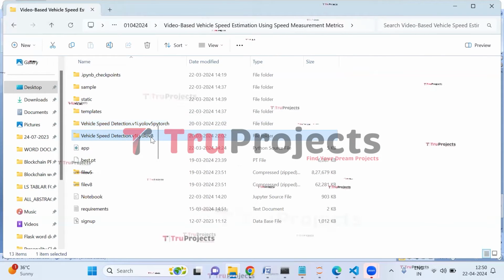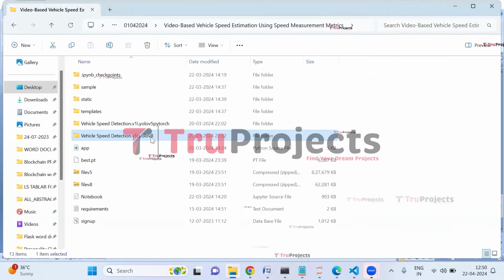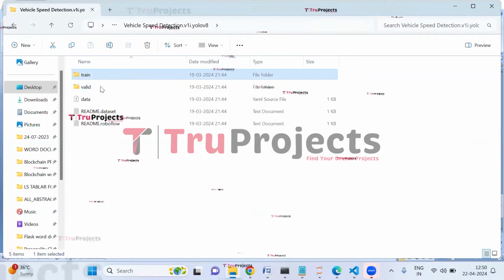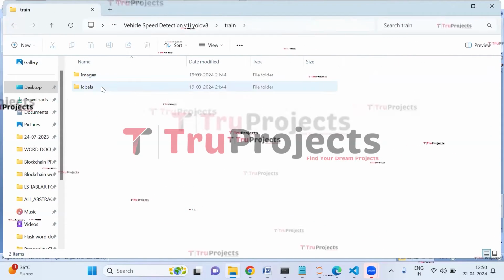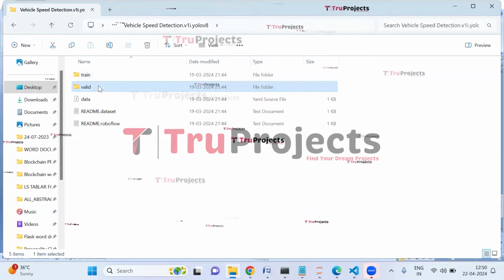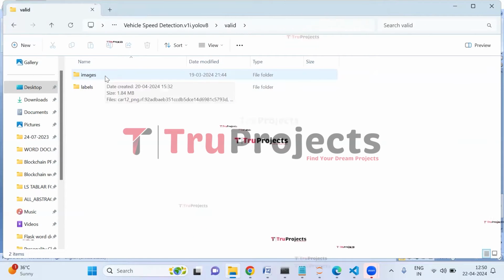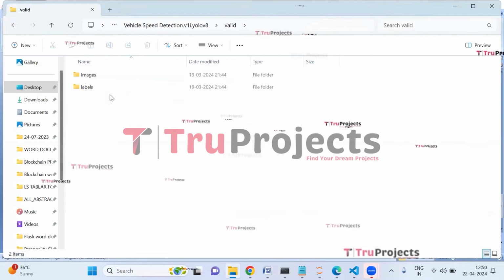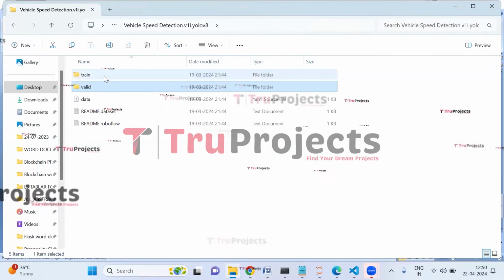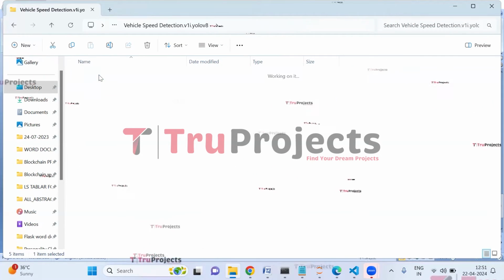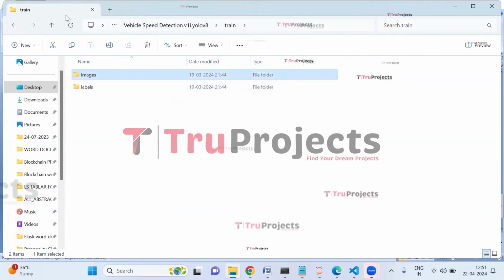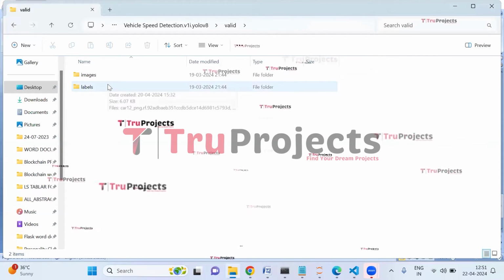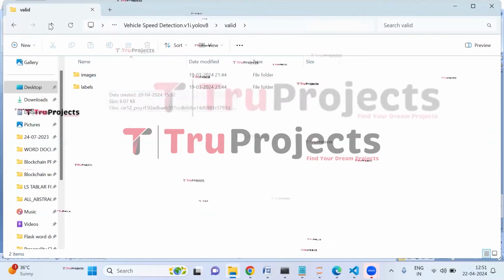And here, this is the vehicle speed detection YOLO V8 dataset. So again, this dataset is split into training and validation. So in both training and validation, we have the images folder as well as the labels folder. And in the images folder, we have the images of the vehicles for which we will detect the vehicle speed. And in the labels folder, we have the labels for the images which are present in the images folder. So the images which are present in the train folder are used to train the YOLO V8 model, and the images present in the validation folder are used to evaluate the performance of the YOLO V8 model.